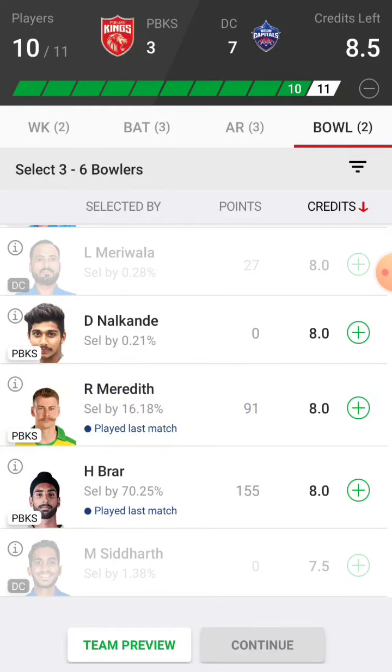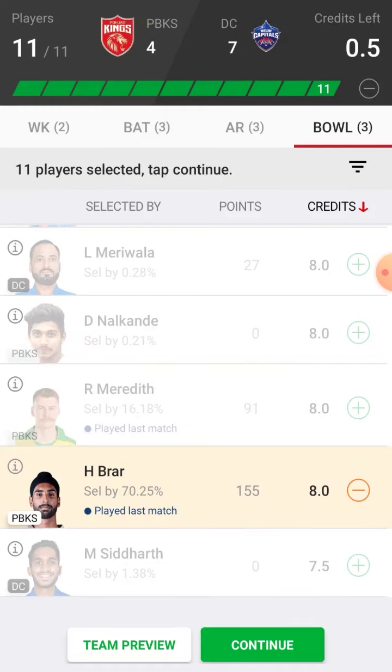And currently, I am going with Harpreet Brar. So maybe there are 2 things associated with Harpreet Brar. Maybe it was a fluke in the last match. He got the wickets of ABD, Maxwell, and Kohli. Or maybe he is really so talented. We cannot say anything by just judging him from one match. So let's take him and let's judge him from another match.